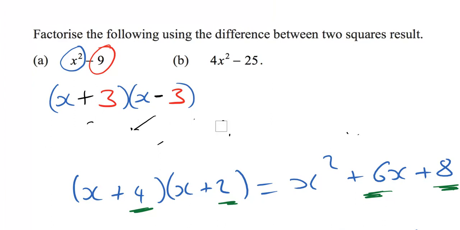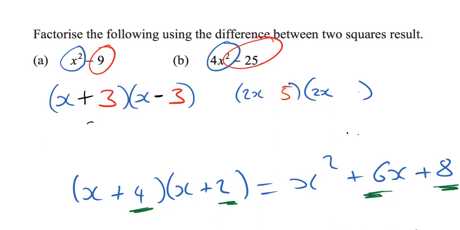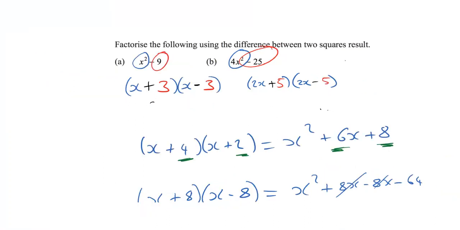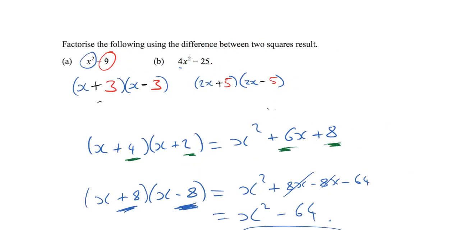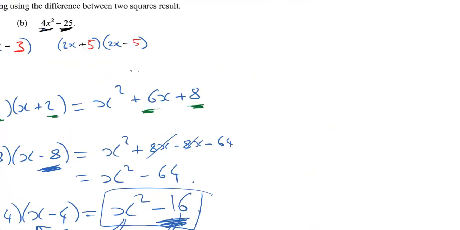Okay, let's look at that second example in B. So if I am going to square root 4x squared, I'm going to have 2x. So I'm going to write that in first. If I square root 25, I get 5. So we're going to have one is a plus, one is a minus. And there is my solution, 2x plus 5, 2x minus 5. This is a really simple technique once we've spotted that we can have square numbers in my expression. Okay, now then, let's try a few more challenging ones.